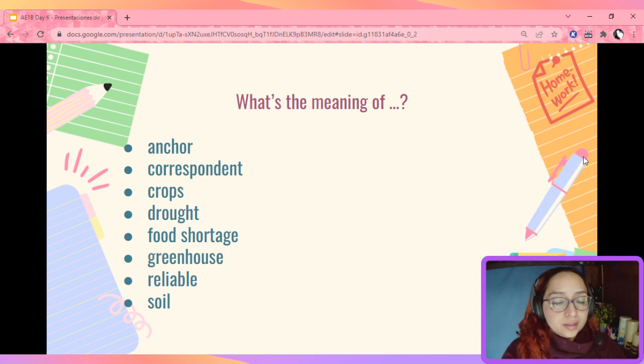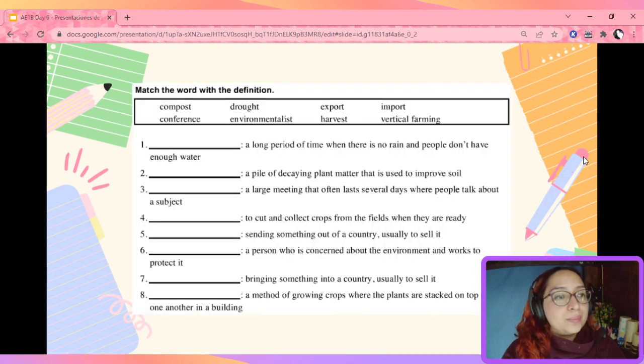Please pause the video while you look for a synonym or a simple definition for these words. Okay, great. Now, I want you to please match the words with the definitions over here. For example, number 1, a long period of time when there is no rain and people do not have enough water. That is a drought. Number 2, a pile of decaying plant matter that is used to improve soil. This is compost. Now pause the video and work on the rest, please.